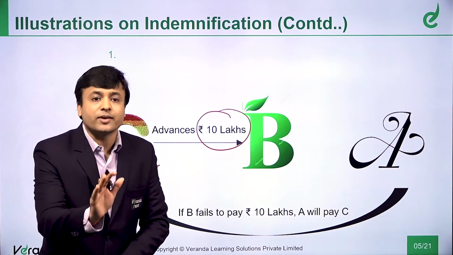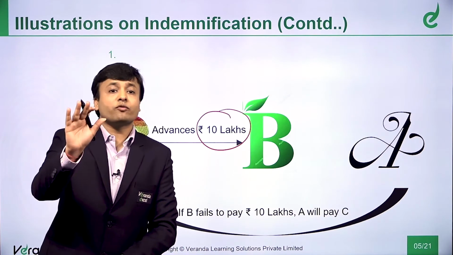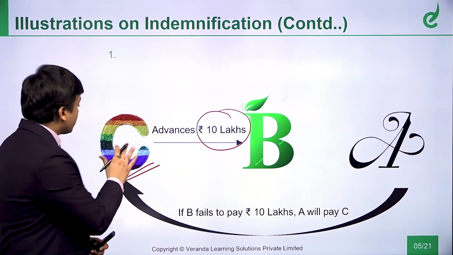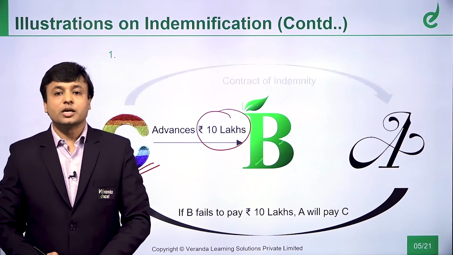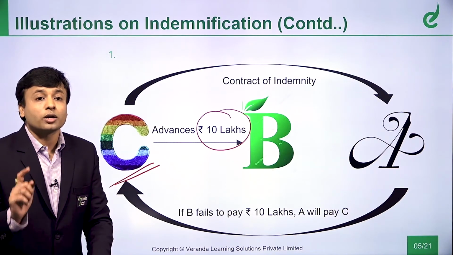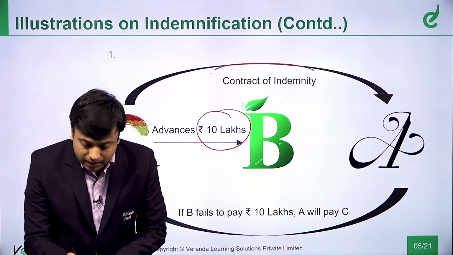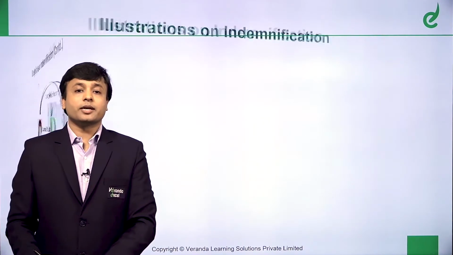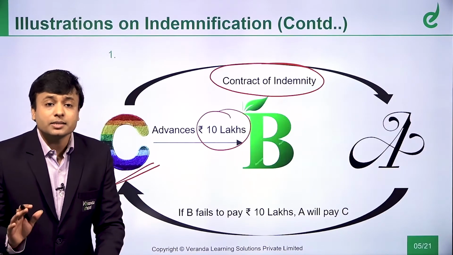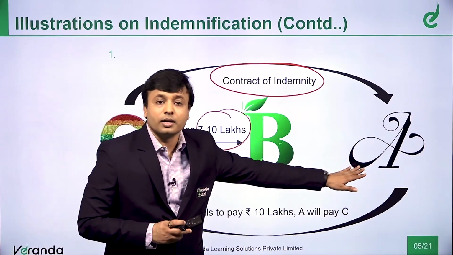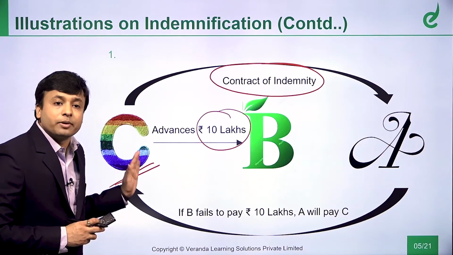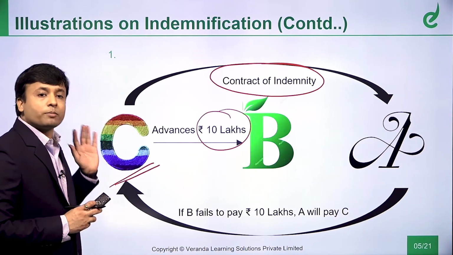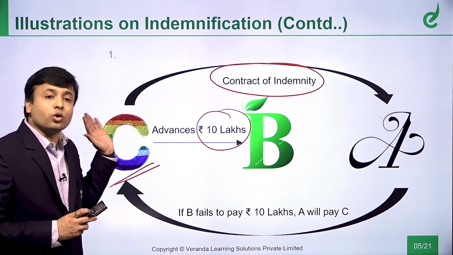To whom he is saving from the loss. In the event of any loss in future, he is saving whom? He is saving this guy, that is Mr. C. So, what happens? It is a contract of indemnity. So, there is a contract of indemnity wherein A is the indemnifier and C is the indemnified. A is the promiser, C is the promisee. C is the indemnity holder.